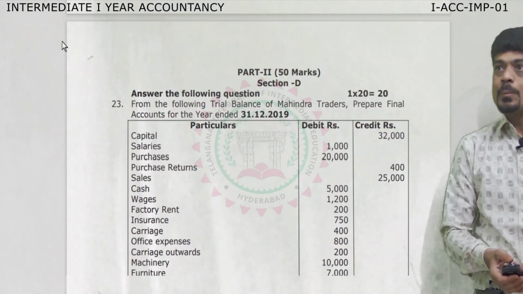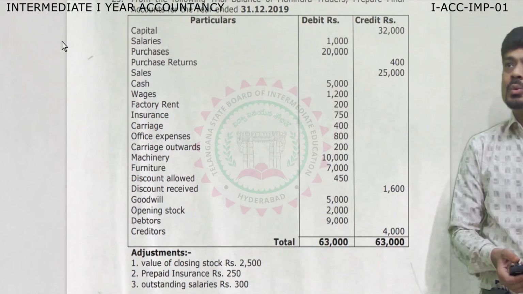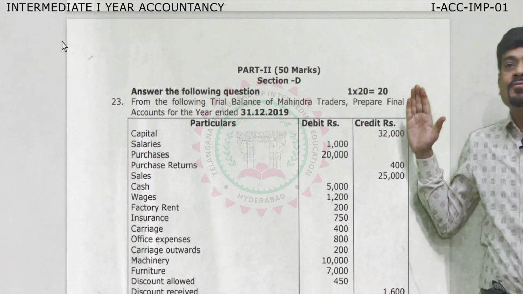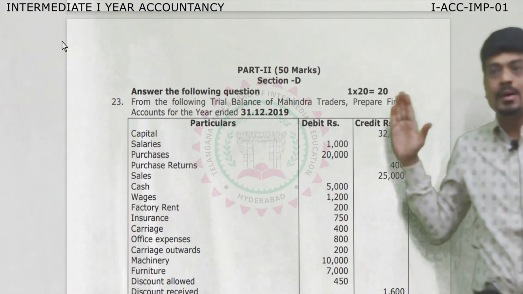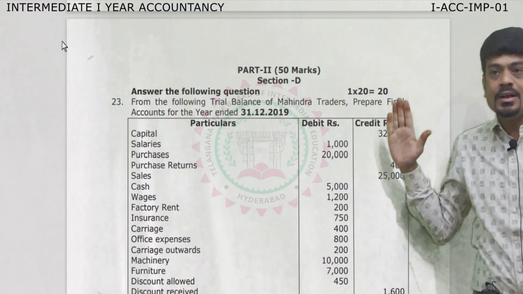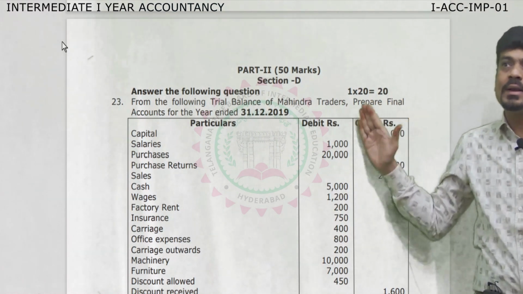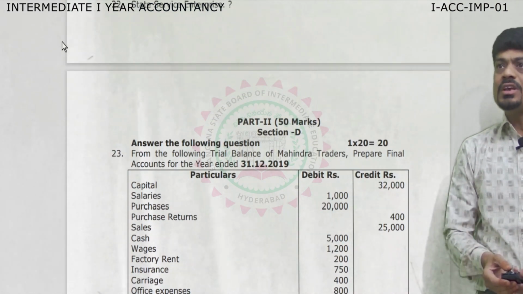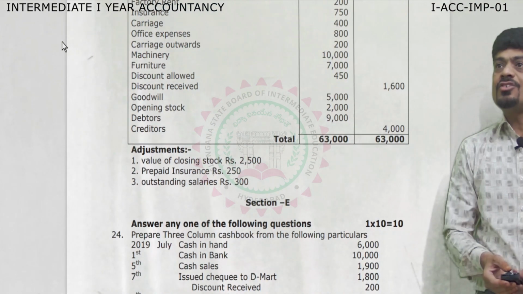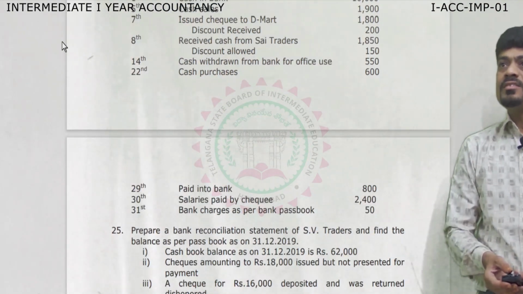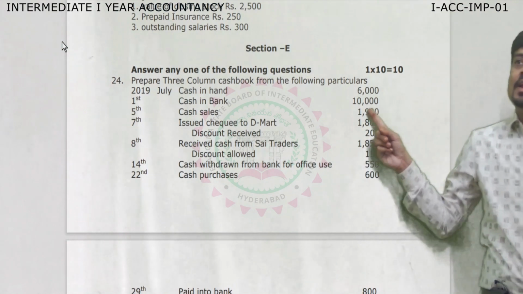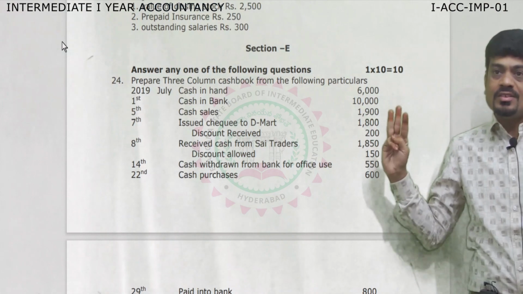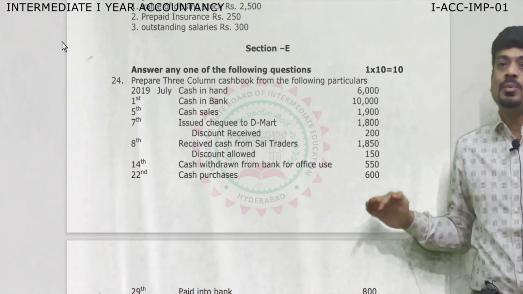In Part 2, question number 23 will be a final accounts question, which is compulsory, dear students, for 20 marks. Keep in mind, you have to attempt this; there is no choice for this. Then in section E, you are going to attempt any 1, for 10 marks. In this, you will be given 3 questions, that is question numbers 24, 25 and 26.